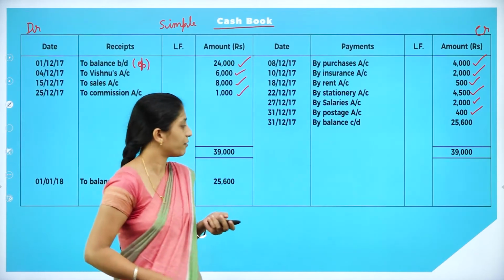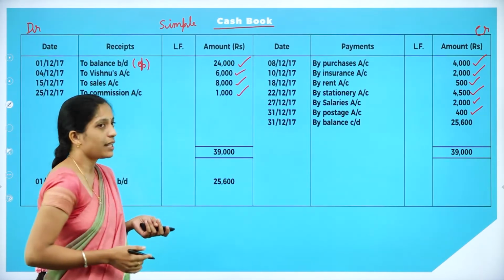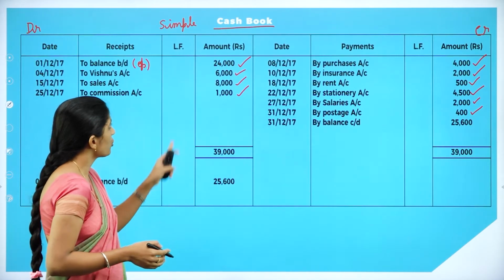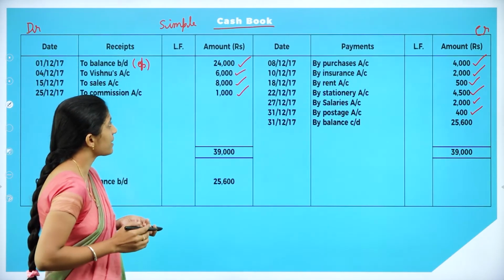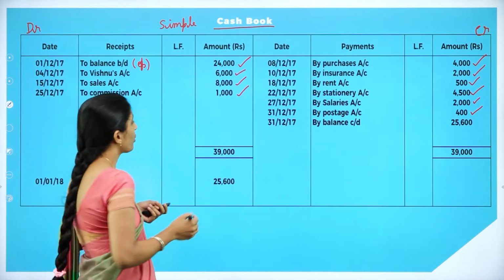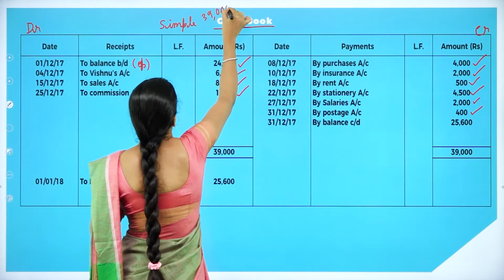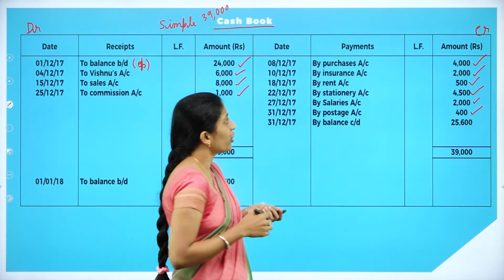As usual, we have to balance. How do we balance? First we see the total of the debit side. When you total 24,000 plus 6,000 plus 8,000 plus 9,000 plus 1,000, you get 39,000 on your debit side. Now let us see the total of the credit side.